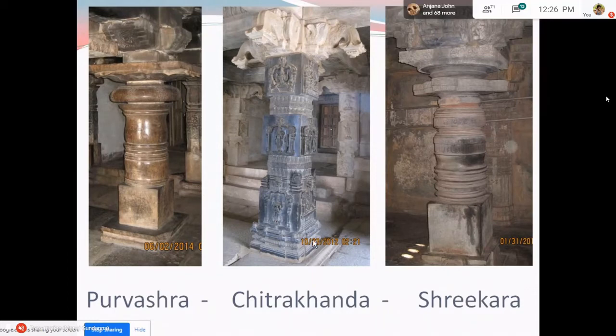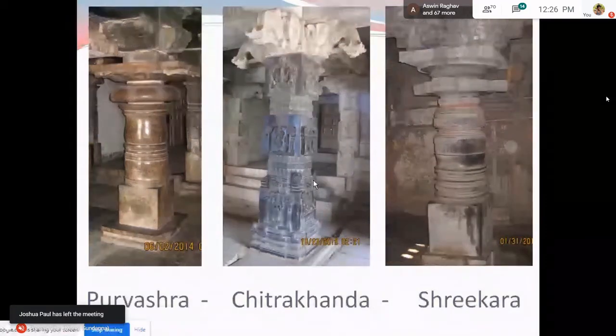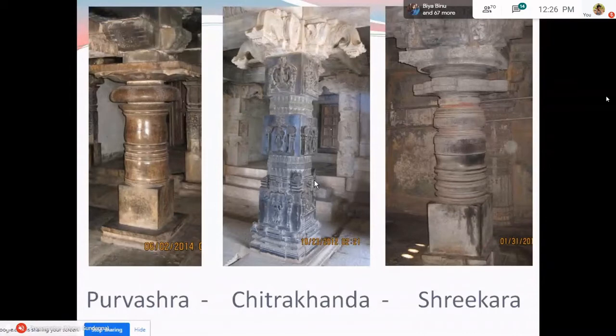This is a Chitrakhanda Stambha, which is found in umpteen numbers during the Vijayanagara period and late Chola period. Chitrakhanda means one which is wrought in various forms. The form is not very uniform. It is not in one definite form. It is wrought in various forms. Chitra means variety. So Chitrakhanda means one which is wrought in various forms.